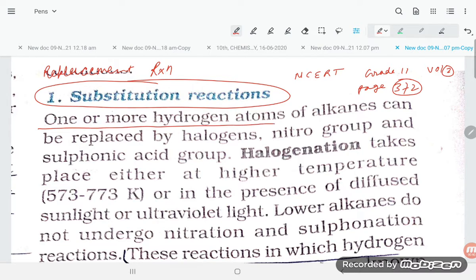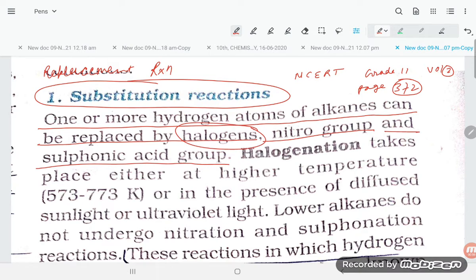One or more hydrogen atoms of alkanes can be replaced by halogen, nitro group and sulfonic acid group. So if you are replacing the hydrogen by the halogen or nitro group or sulfonic acid group, the reaction is known as substitution reaction.